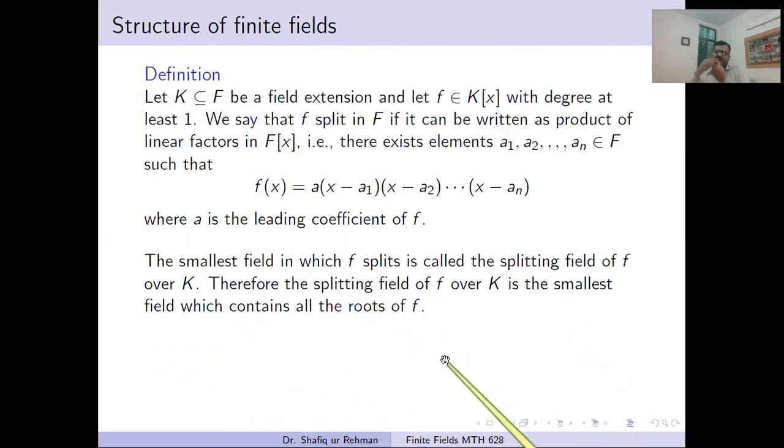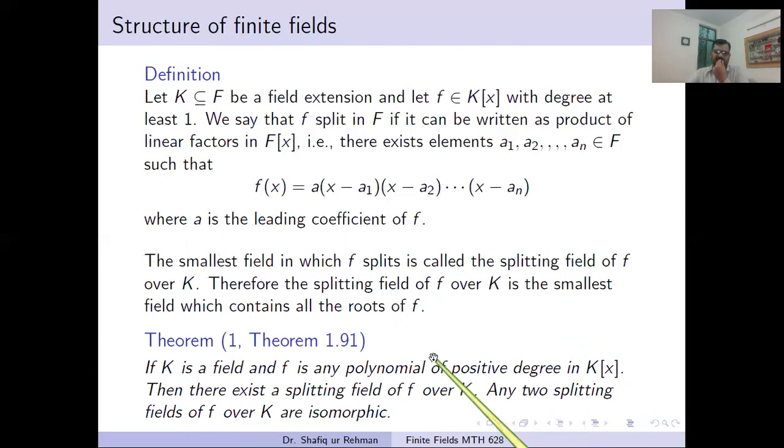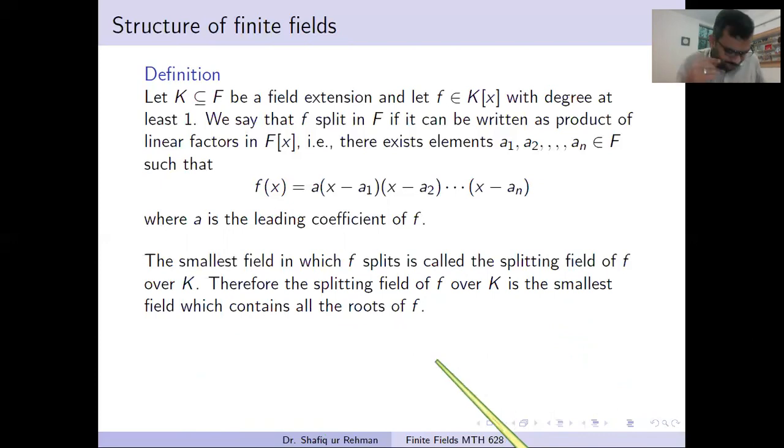So one thing is important when we are talking about the splitting field of a polynomial. We must show from which field we have taken this polynomial. For example, when we study irreducible polynomials, we always say that f is irreducible over some field. It is important to mention the field. If we simply say that f is irreducible, it makes no sense. We have to mention the field. Similarly, for the splitting field of a polynomial, it is important to mention the field on which the polynomial is taken.